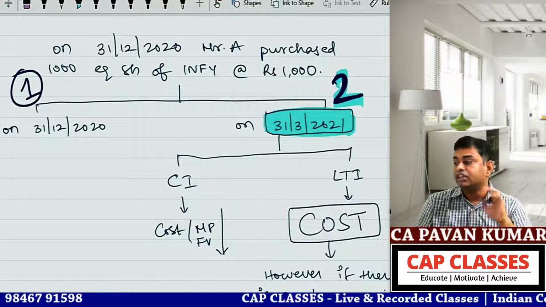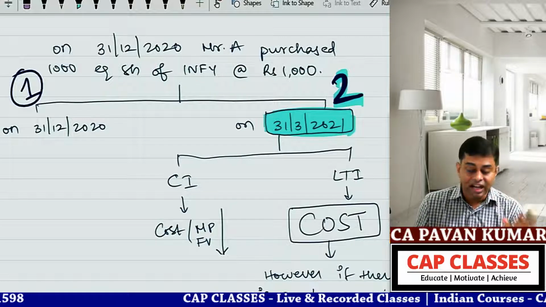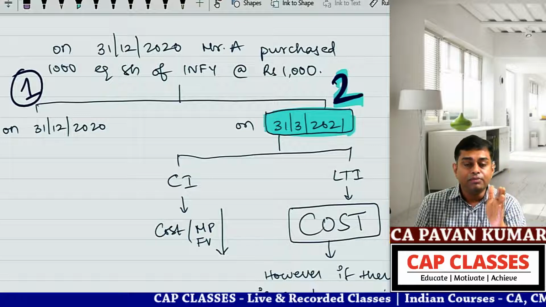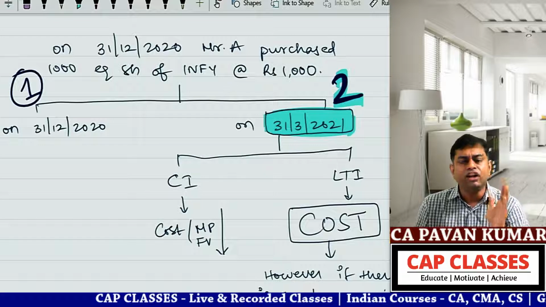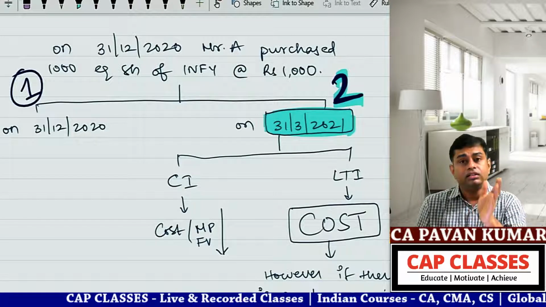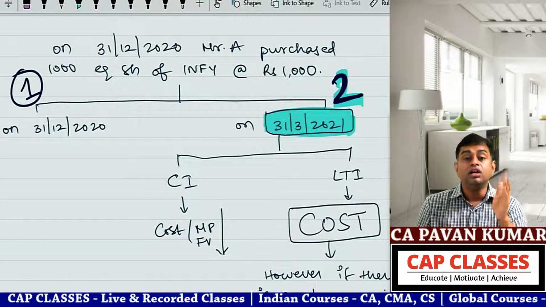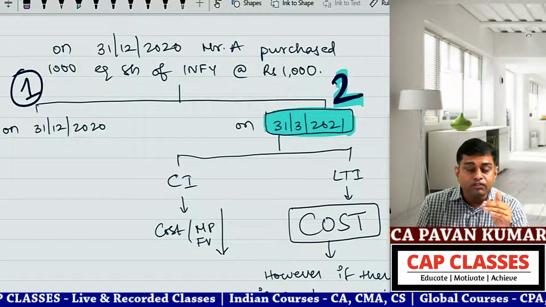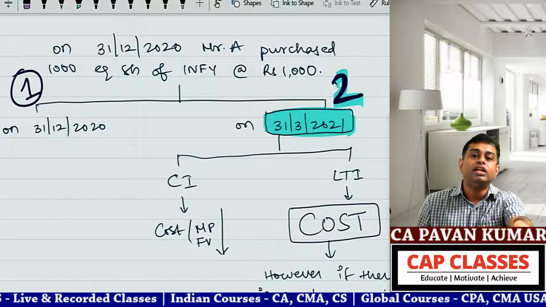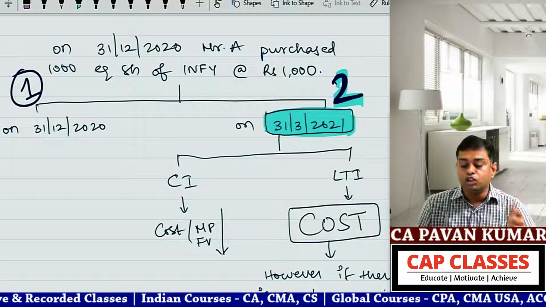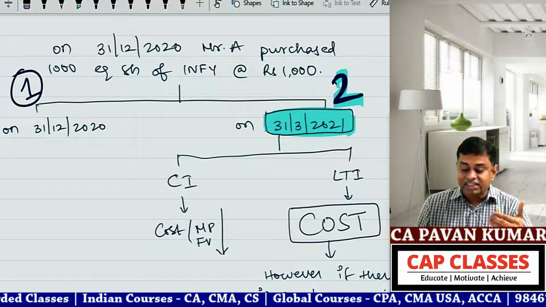Okay, first tell me one thing, do you understand part 2? Before I go to part 1, do you understand part 2? Any doubts in part 2? Current investment, cost or fair value, whichever is lower. Non-current, that means long-term investment, always at cost. One exception is there. What is the exception? If there is any fall in the value of the investment due to a reason which is not temporary, create a provision for the depreciation, charge it off to P&L, book the loss. So shall we go to the next step? If you are ready, say yes, then we'll go to the next step.